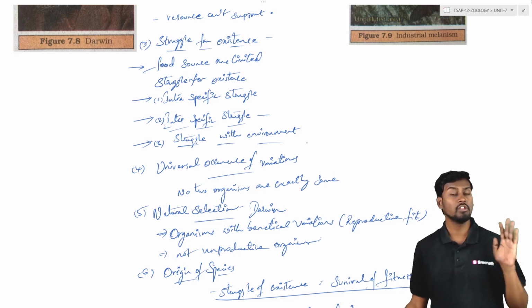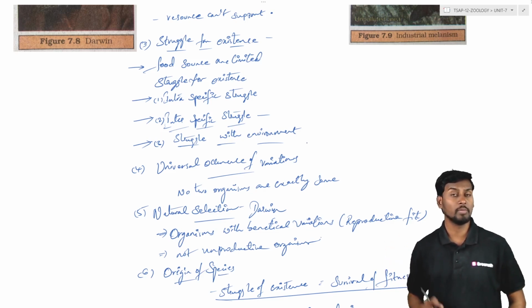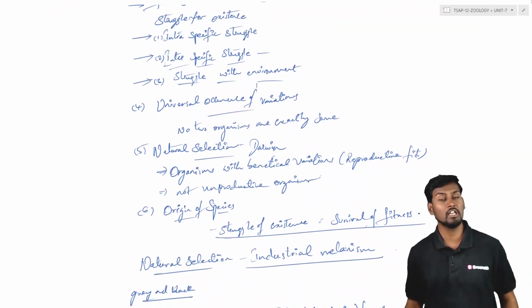So always favorable conditions. Favorable environmental conditions are the ones which show positive growth. Negative growth is generally shown by the individuals which show the negative effect or the bad effect of the individual. So next is universal occurrence of variation.